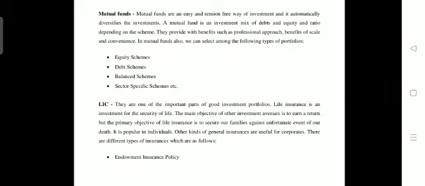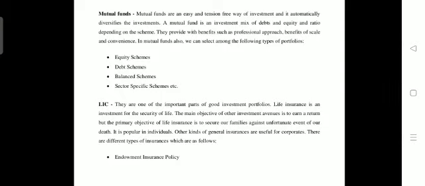If there are small savers, they would like to make their investments in a very highly secured manner, so they should invest in life insurance, because life insurance is governed by the central government. So meanwhile, there is a much more guaranteed rate of return for the investors.